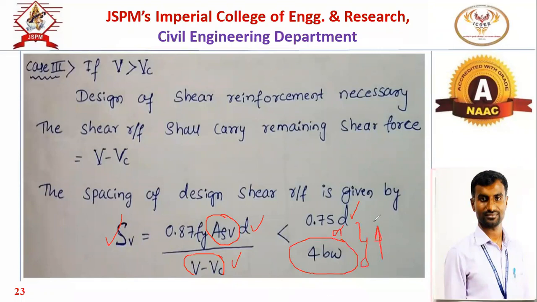Suppose here we are getting the spacing as 100, and here we are getting the spacing as 120. So we have to go with the 120. This spacing should be less than the greater of these two. This is an important clause for the shear reinforcement.